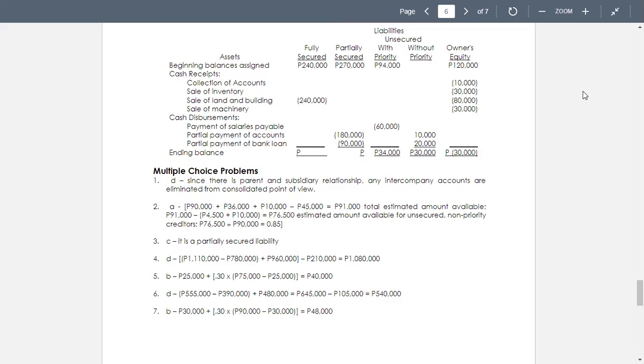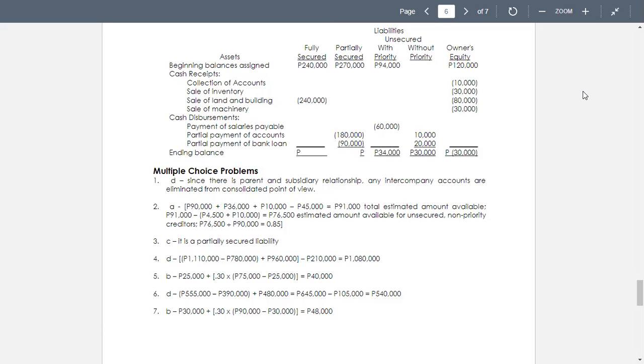Number 6, we have the question in number 6. Assume the assets are converted to cash to their estimated current values, what amount of cash will be available to pay unsecured non-priority claims. So in number 6, we have the amount of 555,000. That's the assets pledged with fully secured creditors, 555,000.